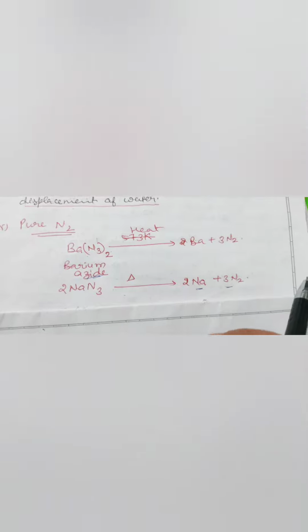Now we will discuss physical properties of dinitrogen. First, it is a colorless, odorless and tasteless gas, slightly lighter than air. Vapor density of this is 14.4, while nitrogen has 14. Slightly soluble in water and a non-poisonous gas. It is adsorbed by activated charcoal.